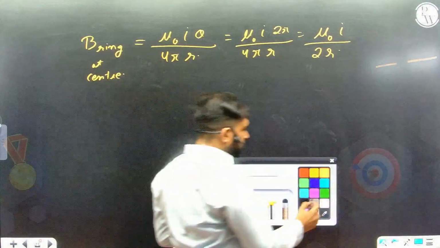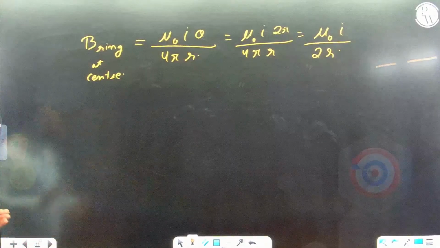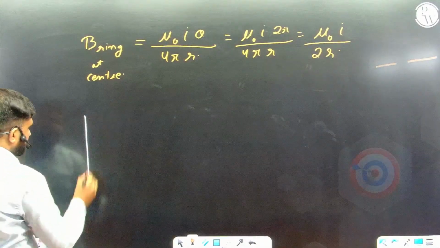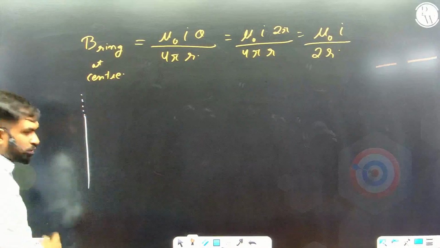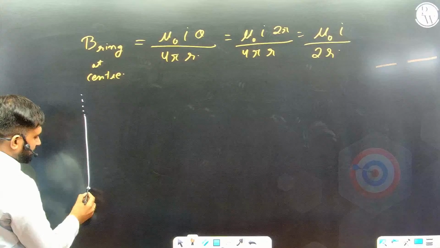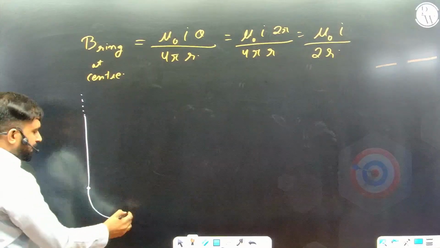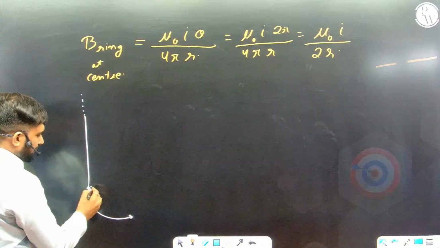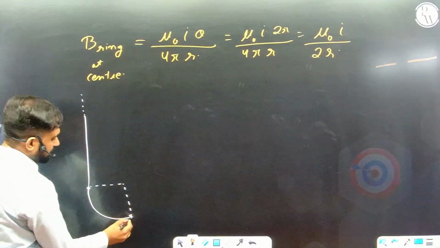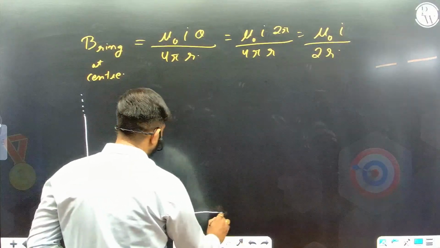And the question which most of the competitive exams want to ask is: suppose I have a semi-infinitely large wire, and at its end I have connected an arc, and at the end of the quarter circular arc I have connected another semi-infinitely large wire. Let's say like this.